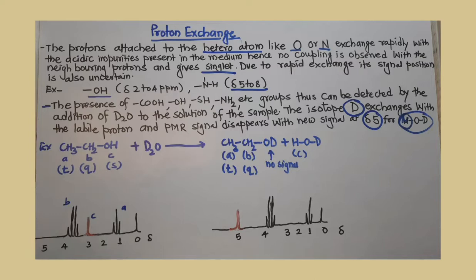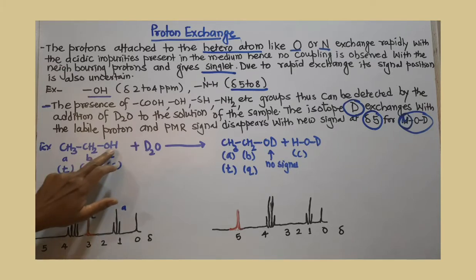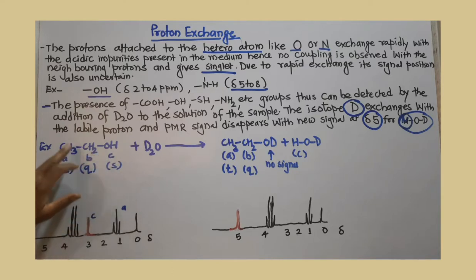For B protons, there are 3 protons on this side and 1 proton on this side, a total of 4 protons, and we would expect a multiplet or even a quintet. But these protons are not coupling with the proton present on the oxygen, because this proton is a labile proton which undergoes exchange with another proton, so the splitting due to this proton is not possible.